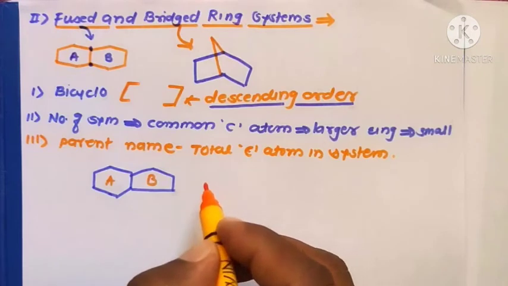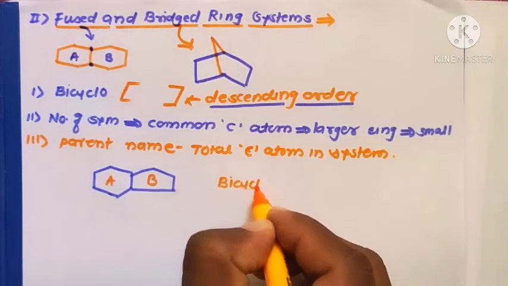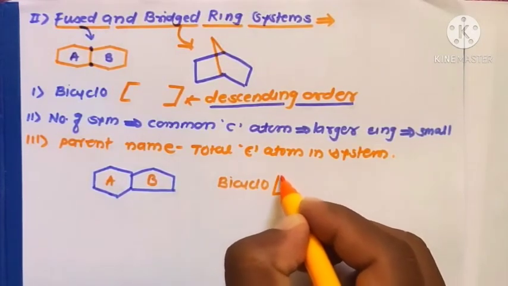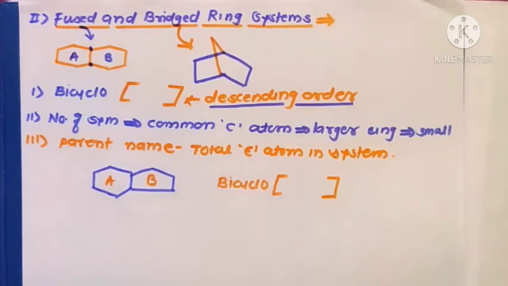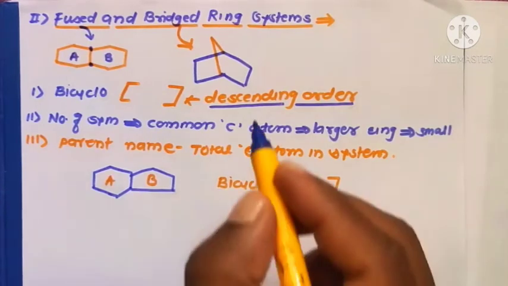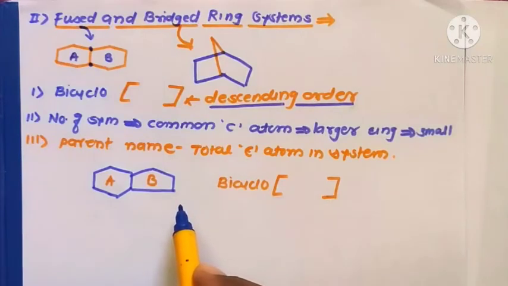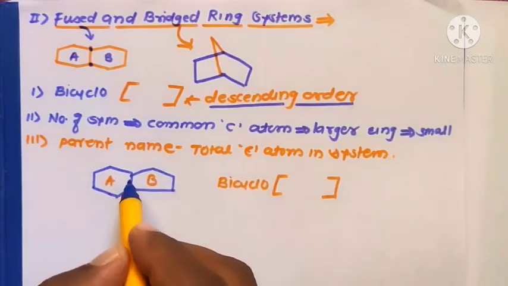Therefore, at the prefix, you write the word bicyclo. After the word bicyclo, there is a square bracket. In this square bracket, you write the number of carbon atoms in descending order: the larger ring number first, then the smaller ring number, excluding the common carbon atoms.